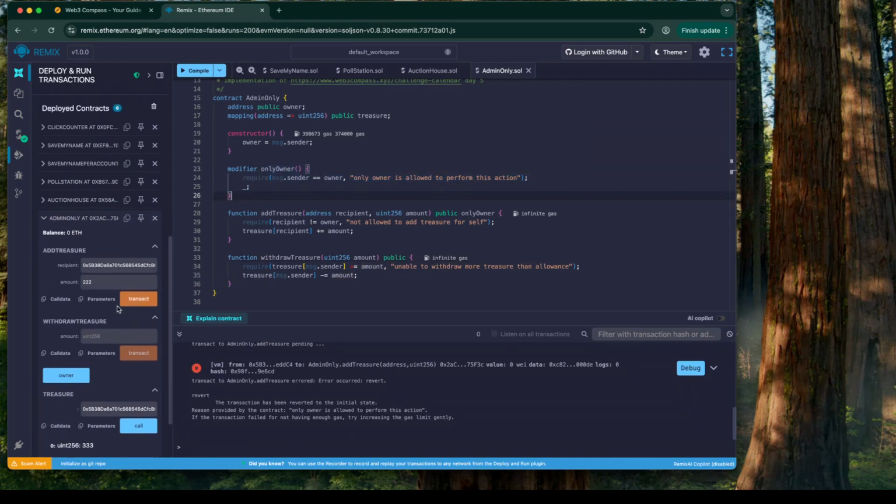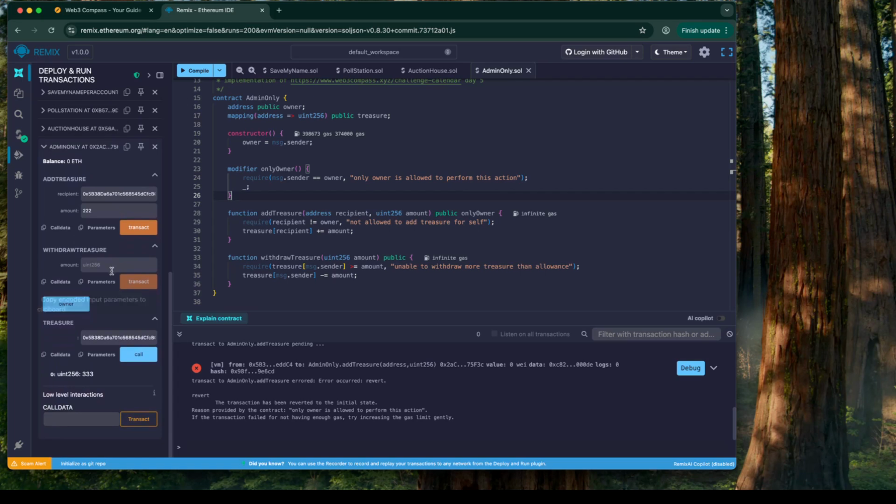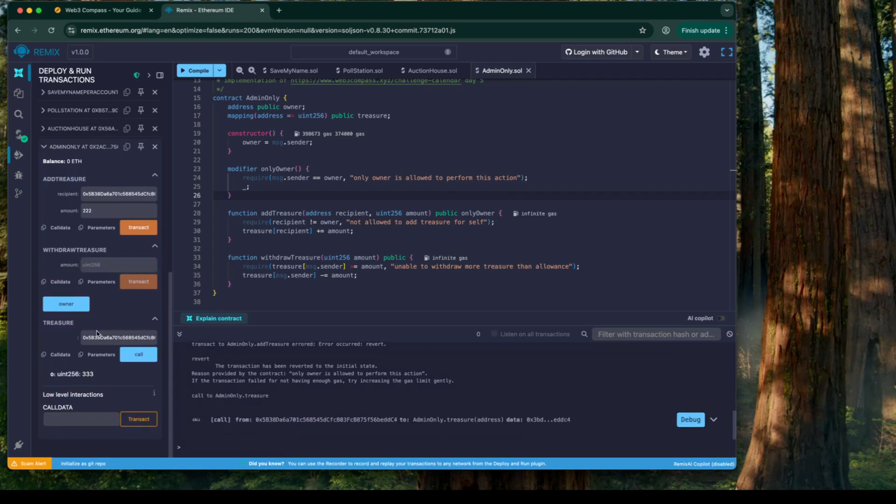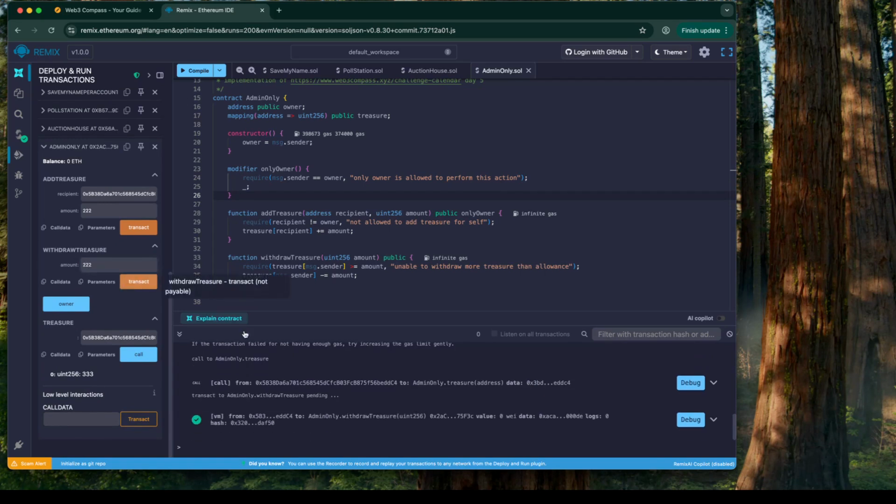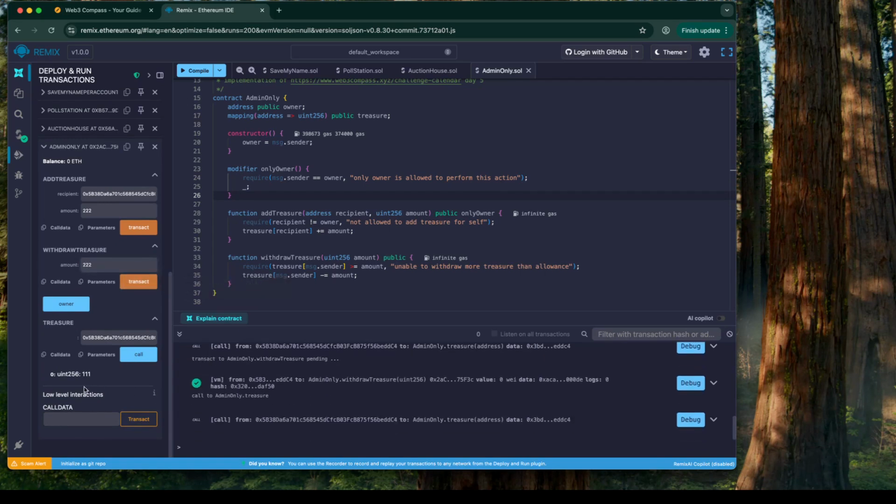Now let's try to withdraw. So I'm this account, and I have a treasure amount of 333. If I try to withdraw, say 222, that should allow me. And now my balance of treasure is 111.